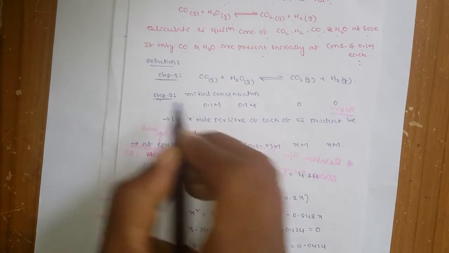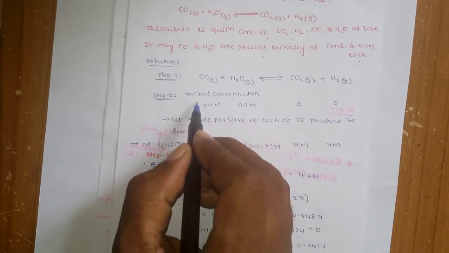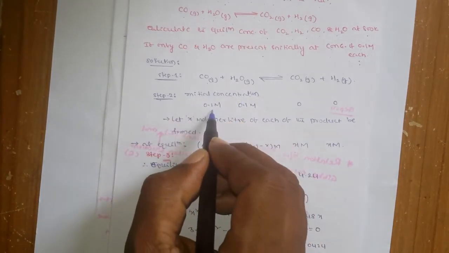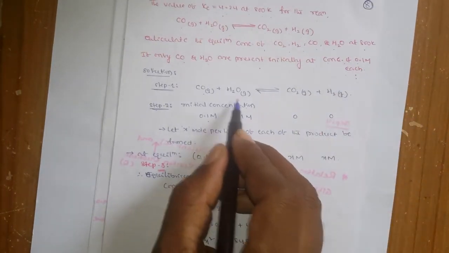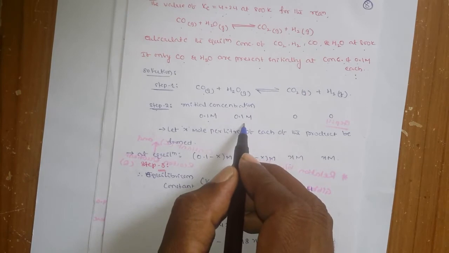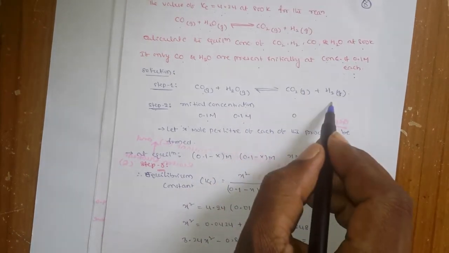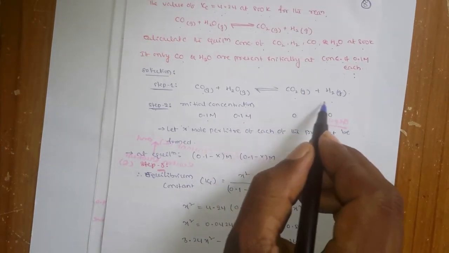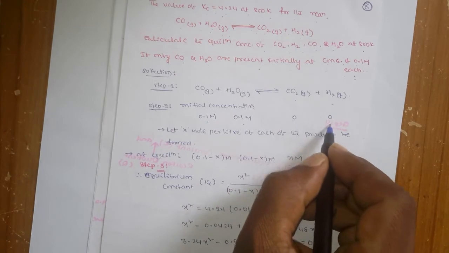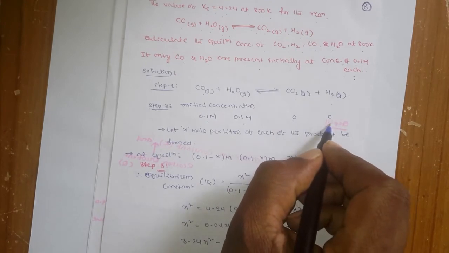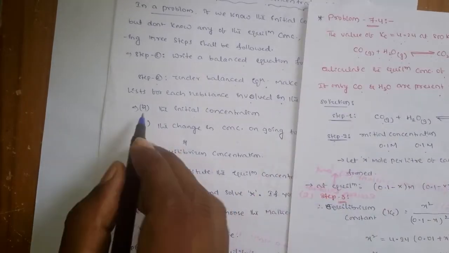Okay, you see here in step 2, initial concentrations: for CO it is 0.1 molar, as given, and for water also 0.1 molar. And the carbon dioxide and hydrogen initially, since the reaction has not started, obviously the product concentration will be 0. Okay, and that is step 2, part A.